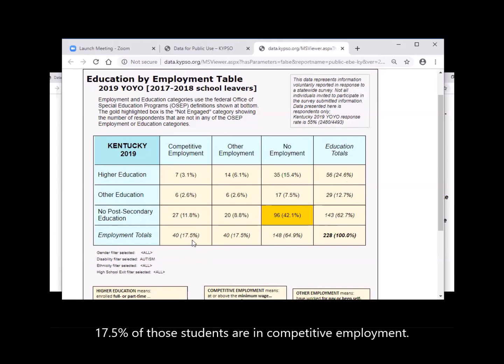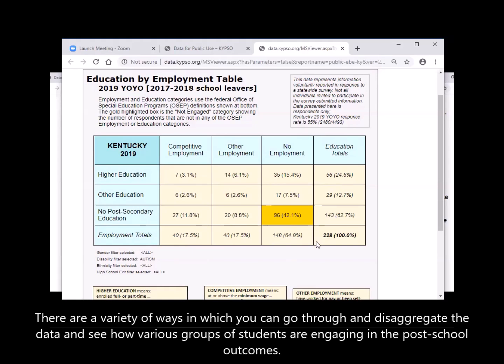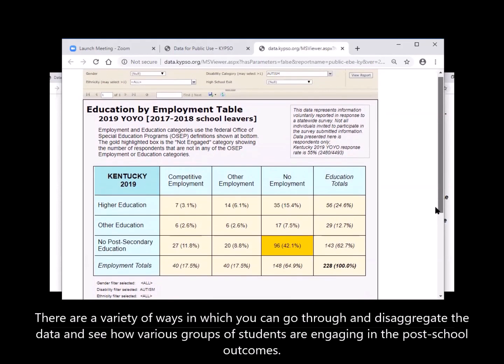17.5% of those students are in competitive employment. When we go over here to no post-secondary education, no employment, we notice that there's a significant increase in the number of students who are unengaged. There are a variety of ways in which you can disaggregate the data and see how various groups of students are engaging in the post-school outcomes.